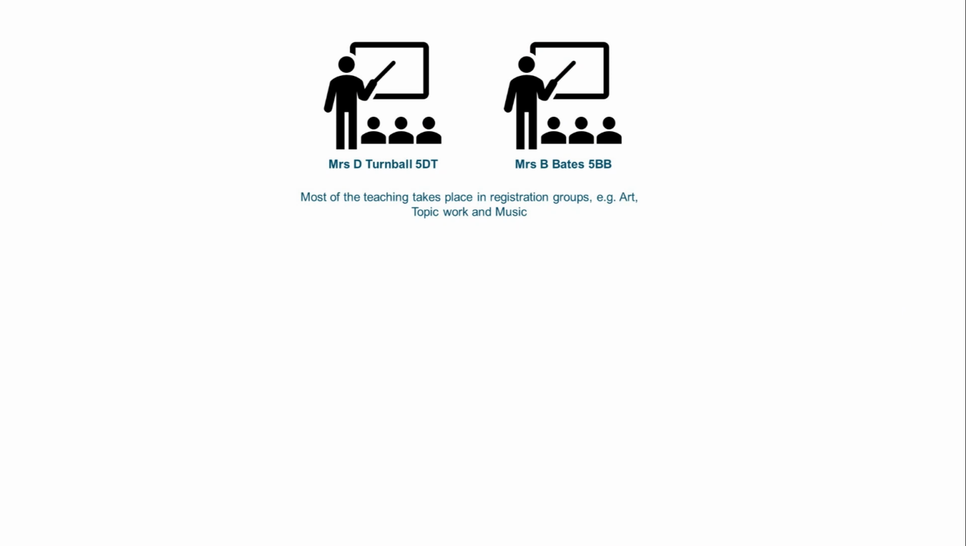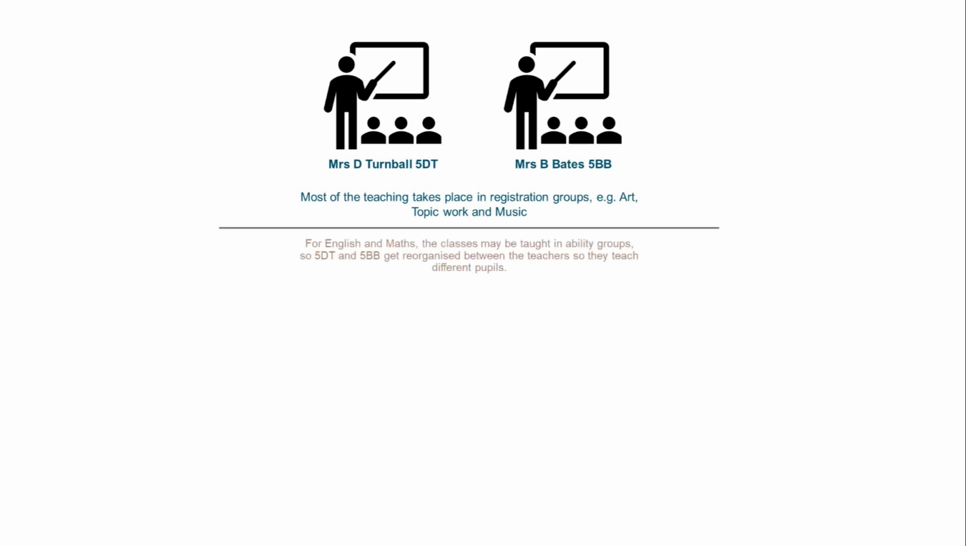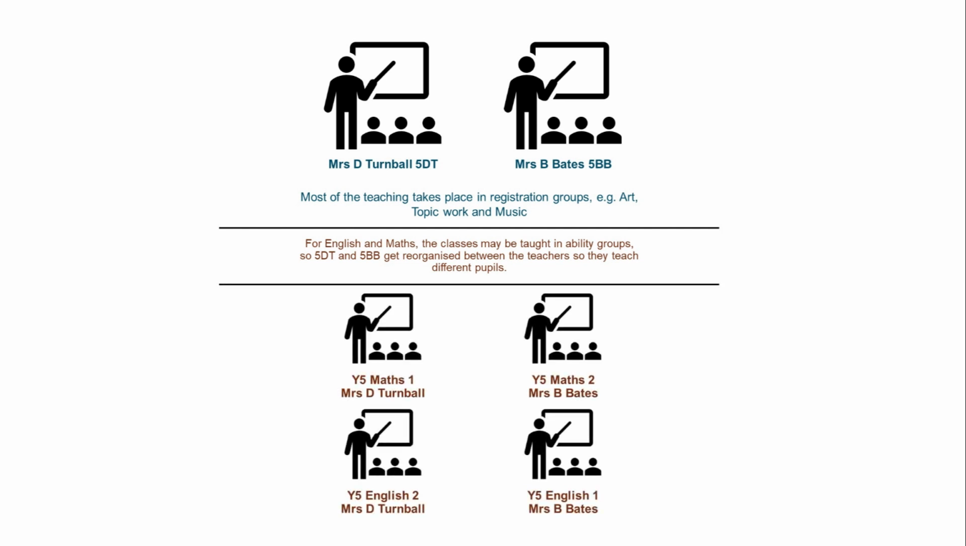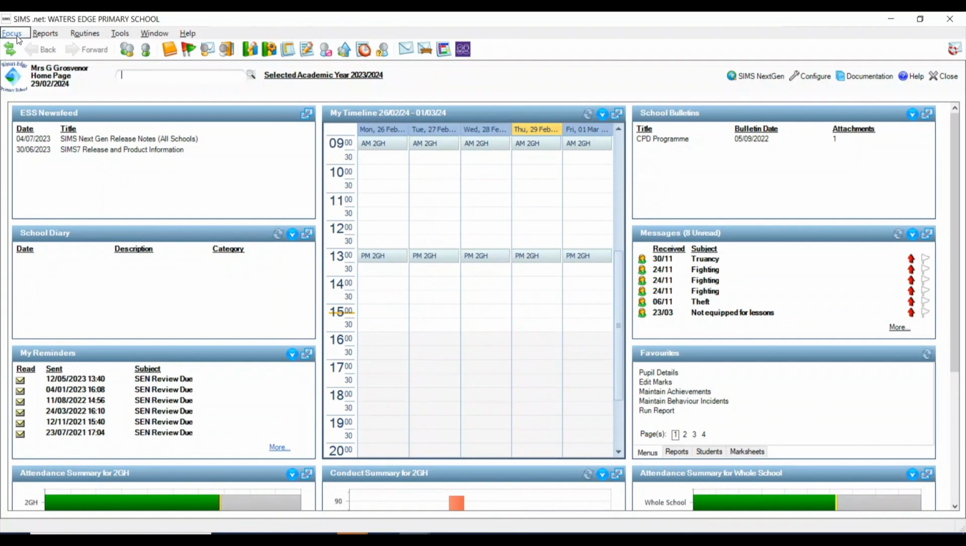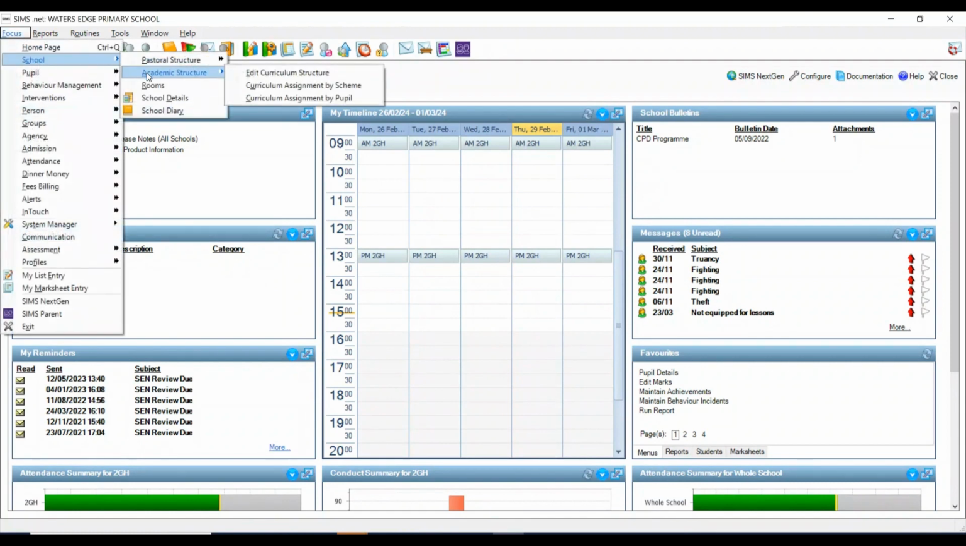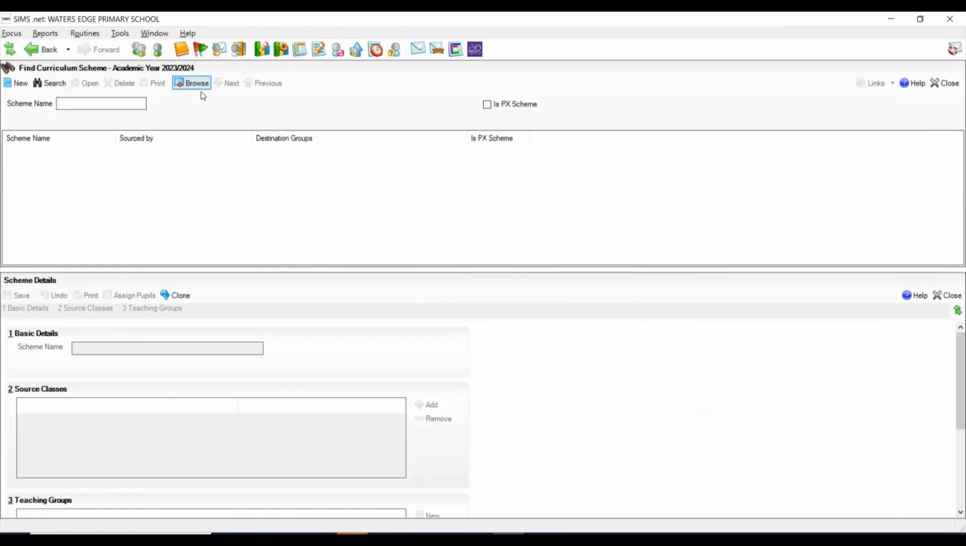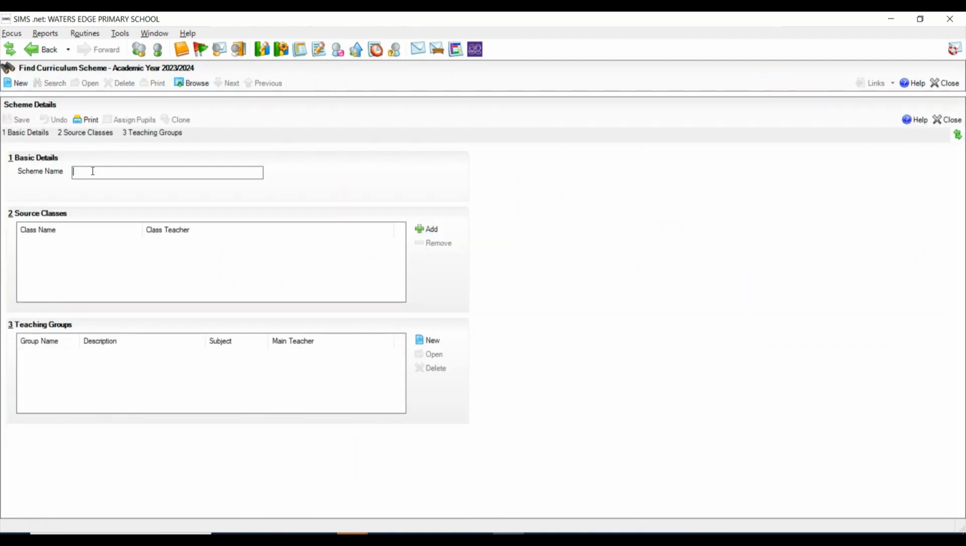It may be that in Year 5 and Year 6 for English and Maths, the pupils are set into ability groups. This can be an effective way to organise your pupils to maximise their learning. Let's see how this is done in SIMS7, which then pulls across to SIMS NextGen. We're going to select Focus, School, Academic Structure, Edit Curriculum Structure. Click on New to create a new structure.